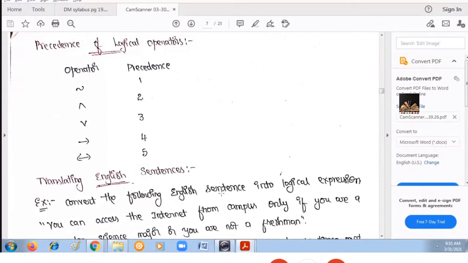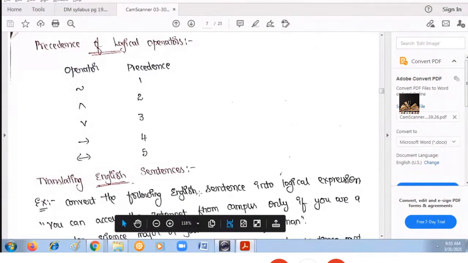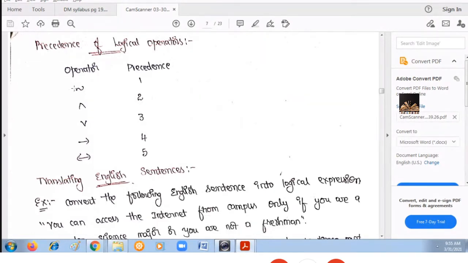In the same way, our logical connectives also have precedences or priorities. See the order of the priorities of all these connectives. How many connectives do we have? If there is only a single variable, you can use negation. Negation can be used only on a single variable. If you want to combine more than one propositional variable, you can use these four connectives: and, or, conditional, biconditional.